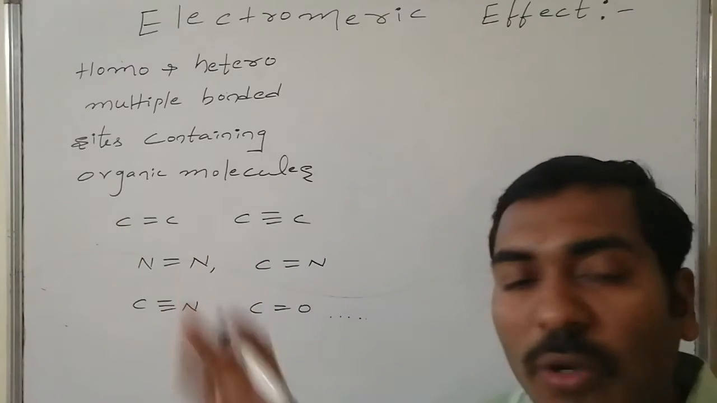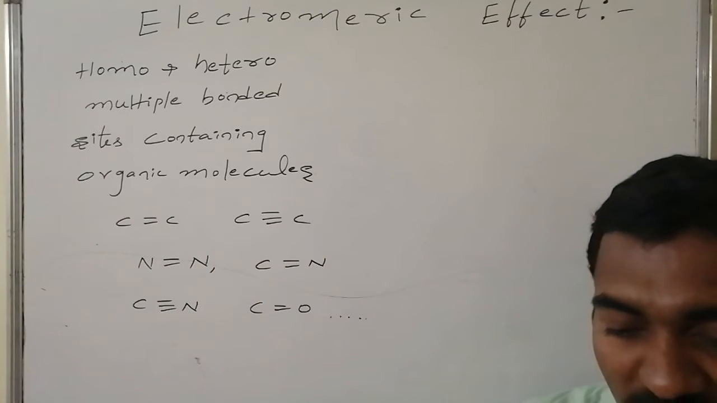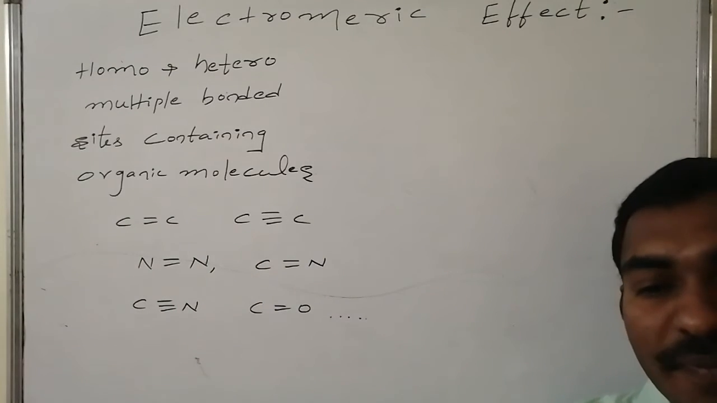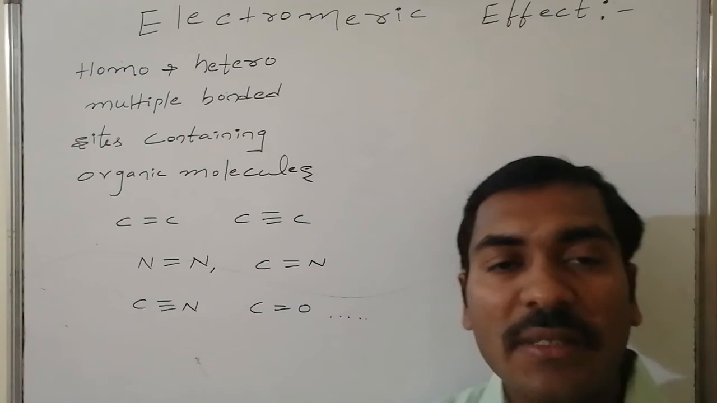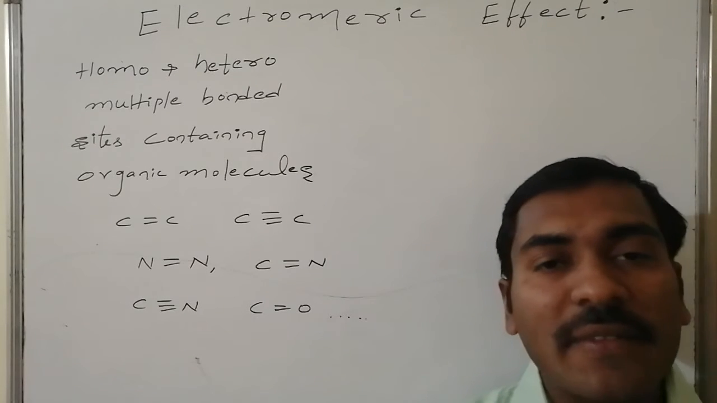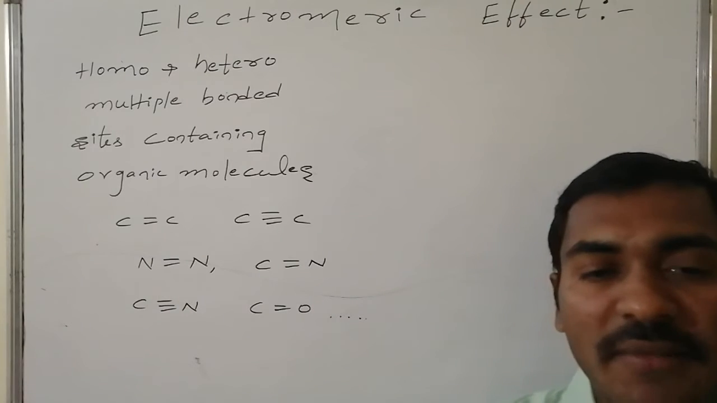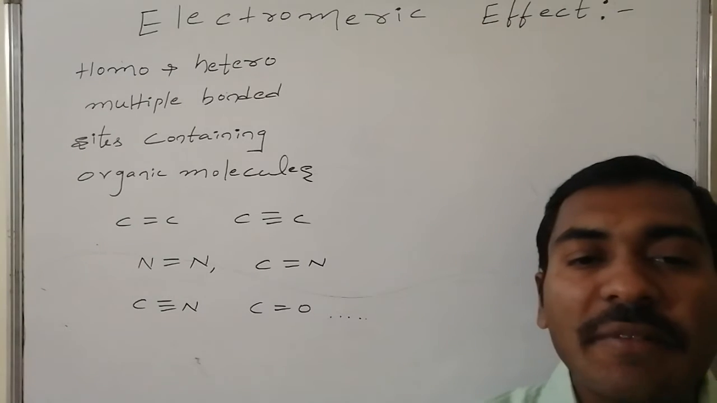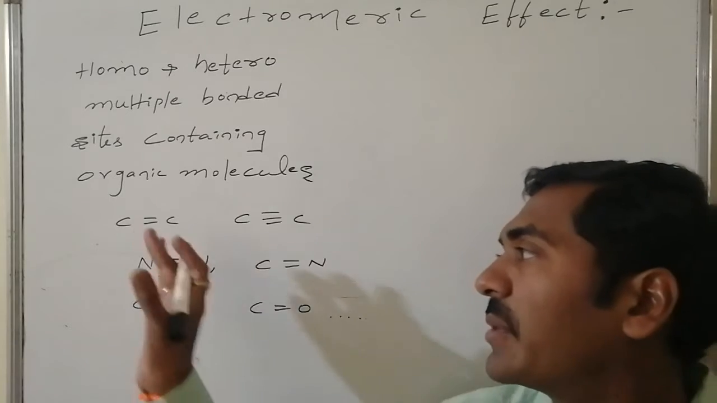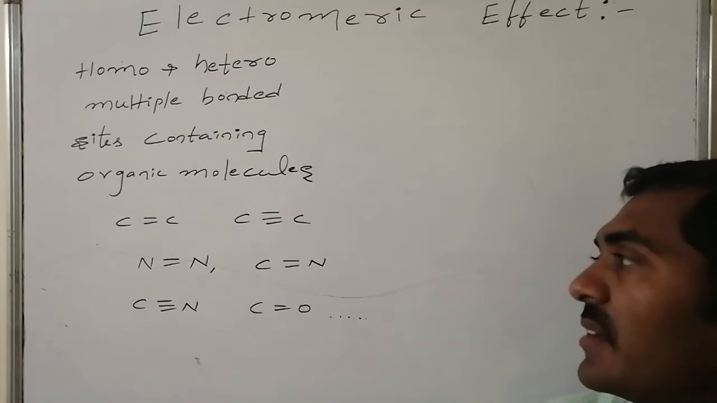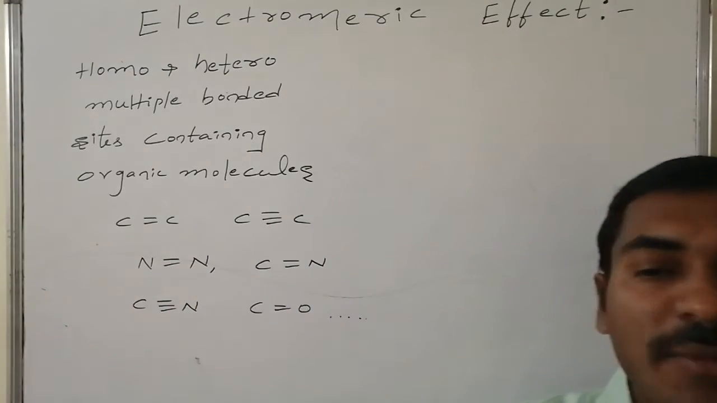In homo multiple bond containing systems, the charge dispersion is 0. There is no dispersion of the charge. The electronegativities of both ends of the active part of the starting material are the same. The electronegativity difference is 0. Hence, there won't be any kind of charge dispersion. Here also there won't be any kind of charge dispersion.